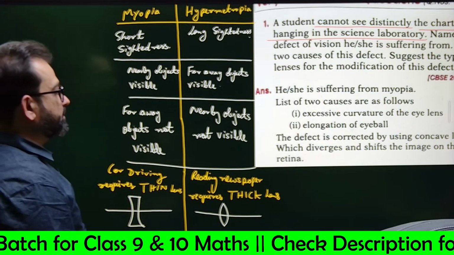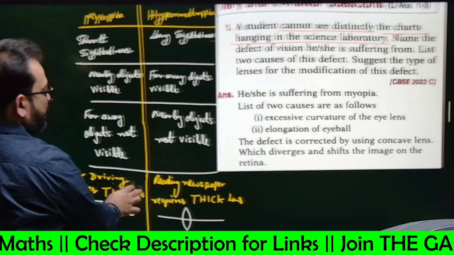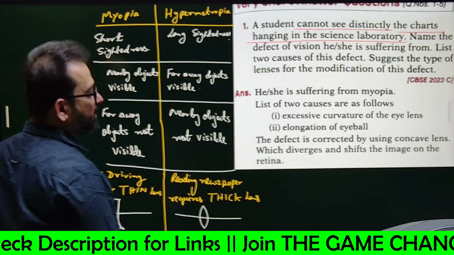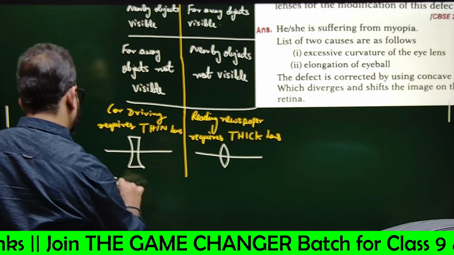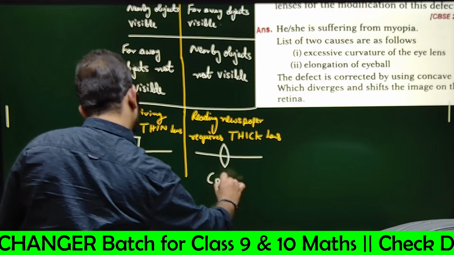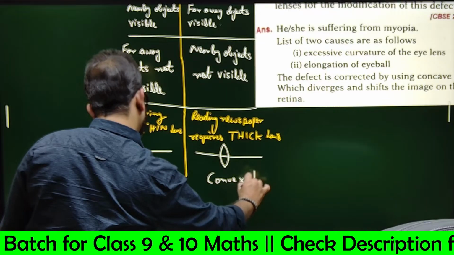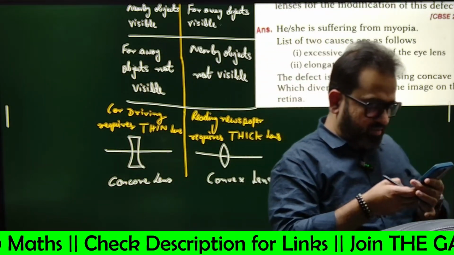Yes or no? So this is a concave lens, and this is a convex lens, right? Tell me if you have understood, everyone: concave lens and convex lens.